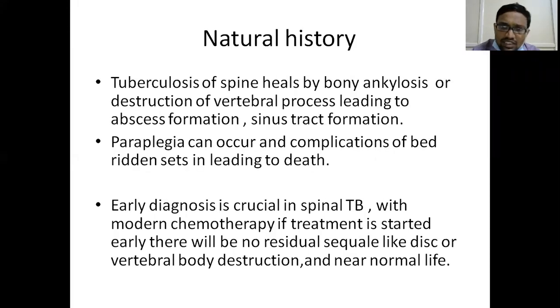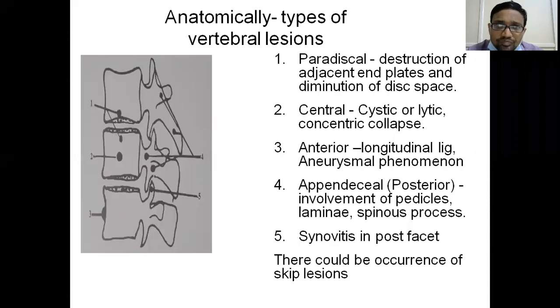So the natural history of tuberculosis of the spine: it heals by bony ankylosis, or vertebral body destruction, abscess formation or sinus tract formation. It can still lead to paraplegia and the complication of being bedridden. As I have told, early diagnosis is crucial. All we have to do is early diagnosis and treatment.